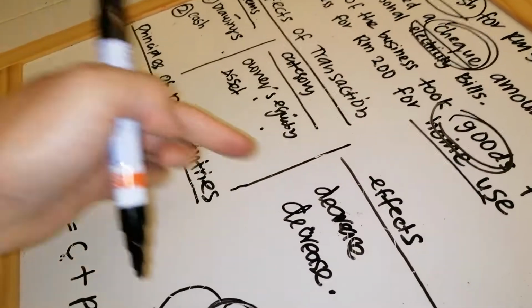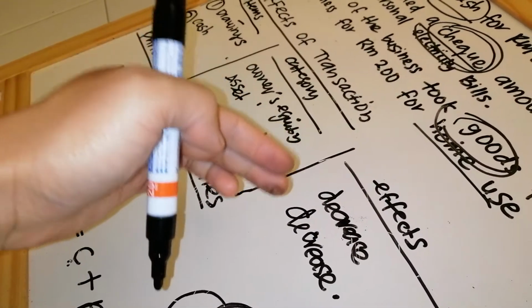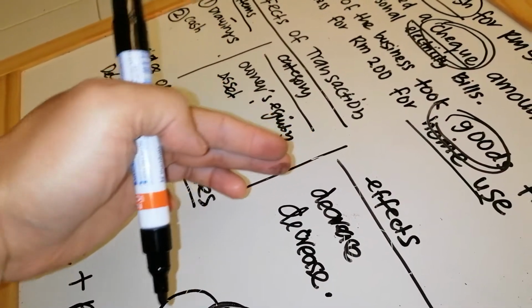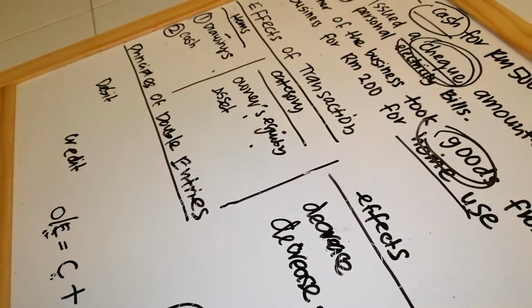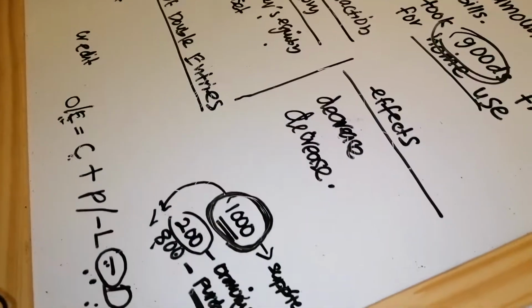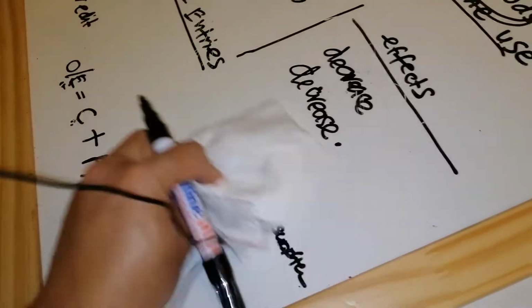So, I told you just now, don't assume one must increase and one must decrease. It could be both decrease or both can increase. So, this one I erase.